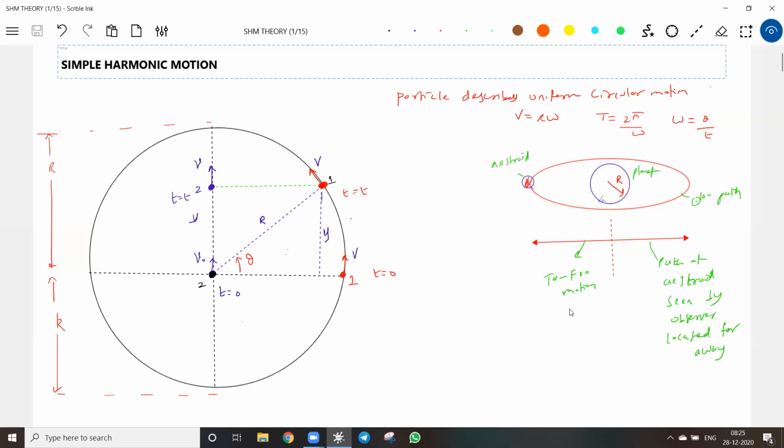Okay, let's do one thing. Let me take help of this triangle. So sine theta is equal to y by r, let me call it a. So that's y by a, so y is equal to a sine theta. From here, what can we write for theta? Omega t. And tell me what is y? The displacement of a particle describing to and fro motion, or the displacement of the projection of a particle revolving in a circular path. So y is called displacement.